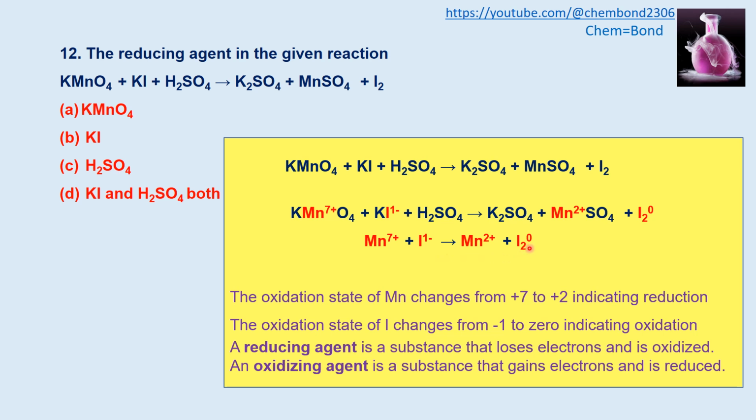If we look at this reaction, the reducing agent is that species which reduces others, which means that it will lose the electron. Here iodine has -1 state and it is shifted to 0, which means that it has lost electrons, and those electrons are gained by the manganese. So iodine has lost the electron. It will undergo oxidation, but it will act as a reducing agent. Iodine is a part of potassium iodide, so potassium iodide acts as a reducing agent.